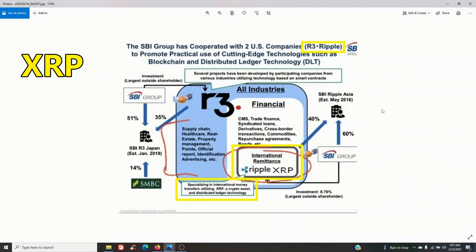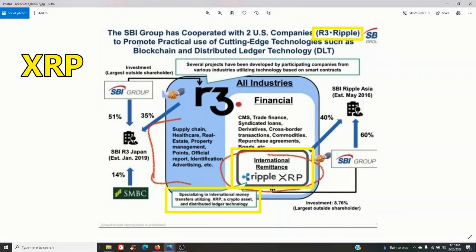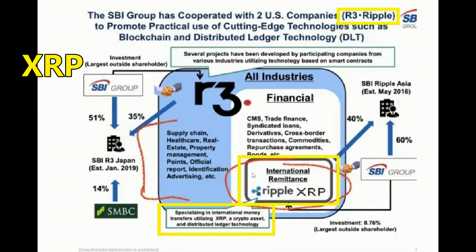Taking a look at the last two. You've got the SBI Group has cooperated with 2 U.S. companies, R3 Ripple, I think that's R3 Corda and Ripple, to promote practical use of cutting-edge technologies such as blockchain and distributed ledger technology. You got your international remittance Ripple XRP here, specializing in international money transfers utilizing XRP, a crypto asset, and distributed ledger technology.